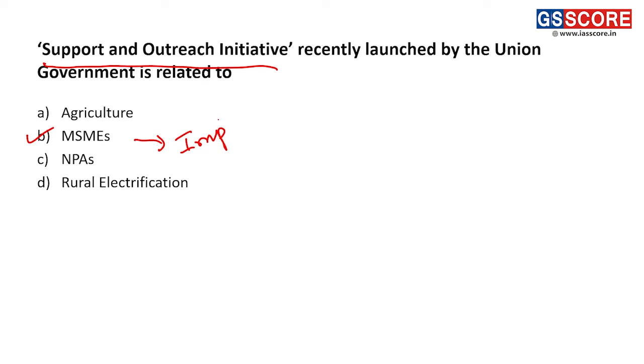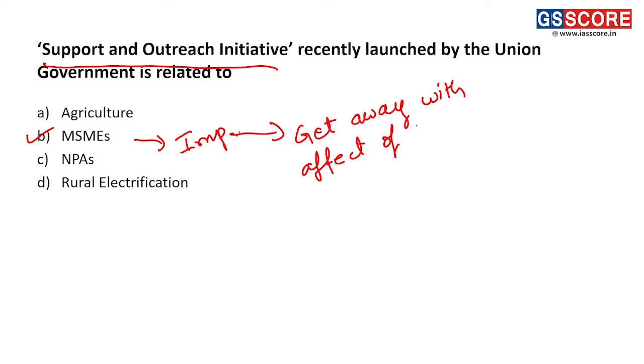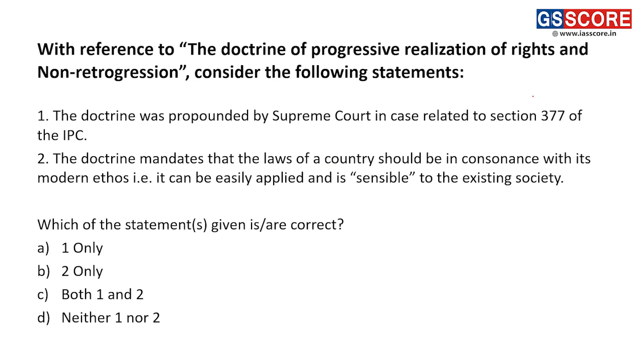This was done to get away with the effects of the pandemic on this sector, that is the MSME sector. All right, चलो आगे बढ़ते हैं.